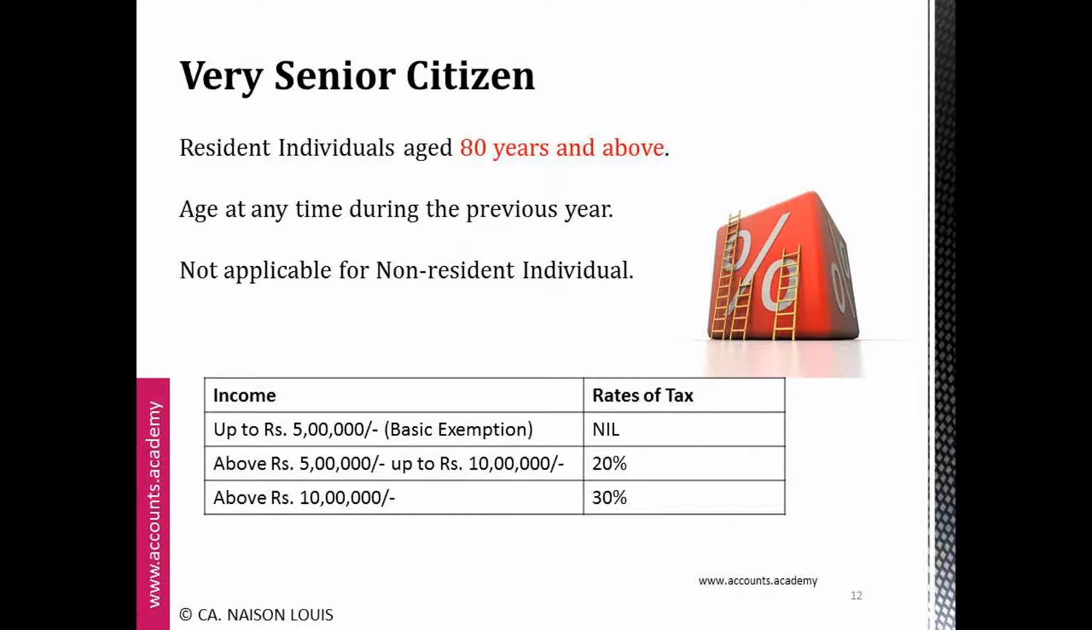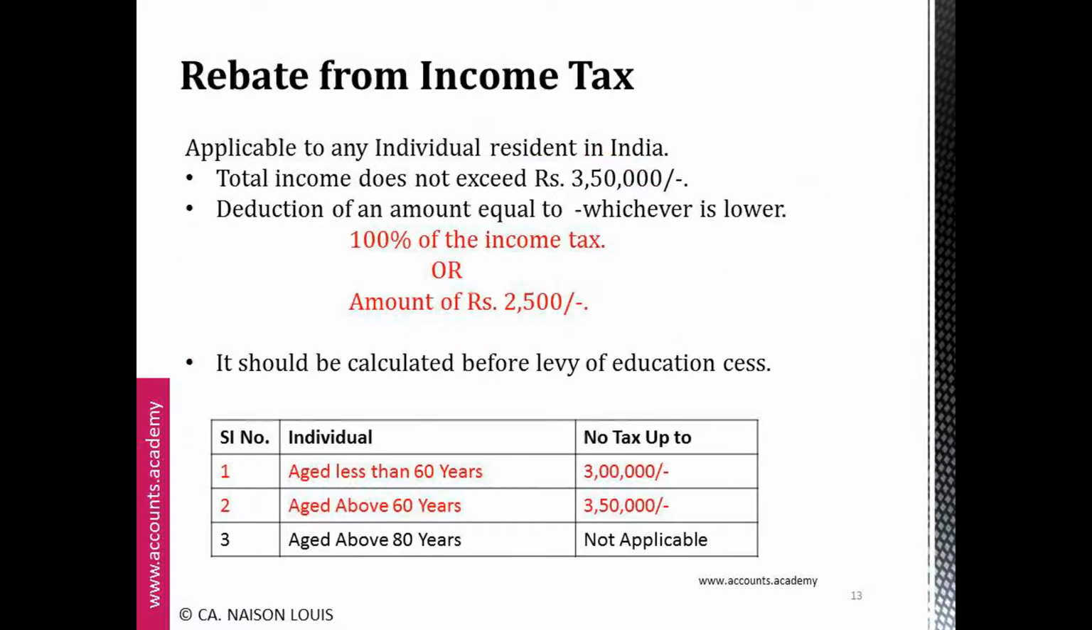will be 30%. So when a person attains the age of 80 years at any time during the previous year, that is, by March 30th, this rate of tax can be used. The above mentioned rates are not applicable for a non-resident individual.